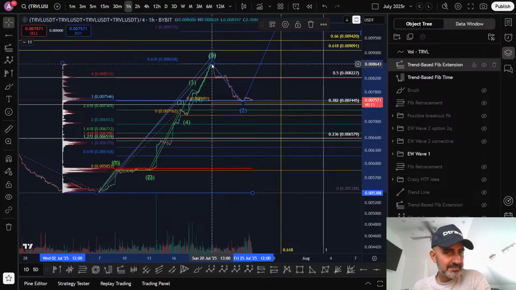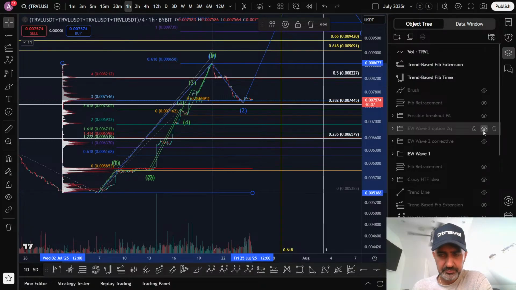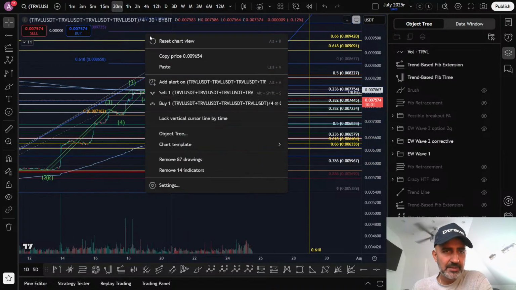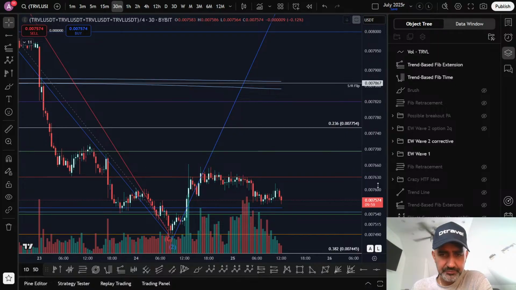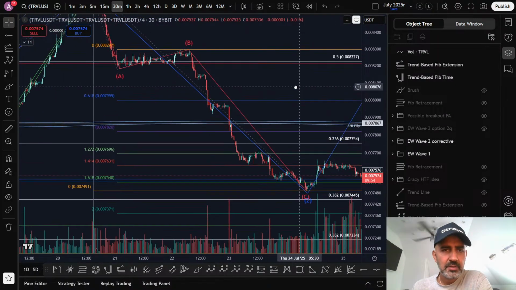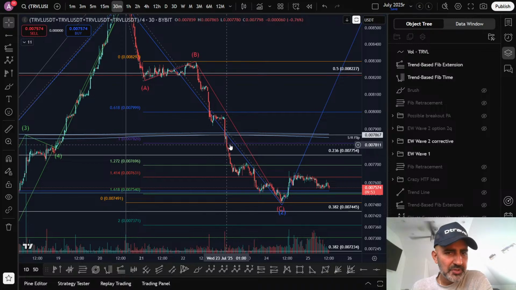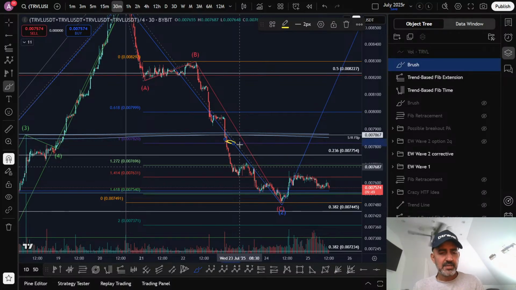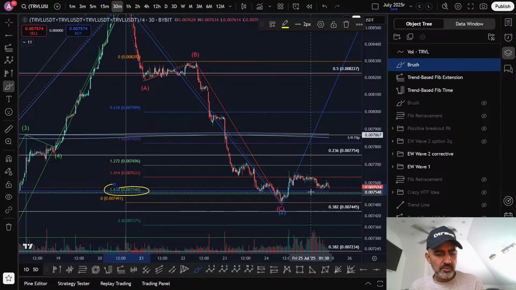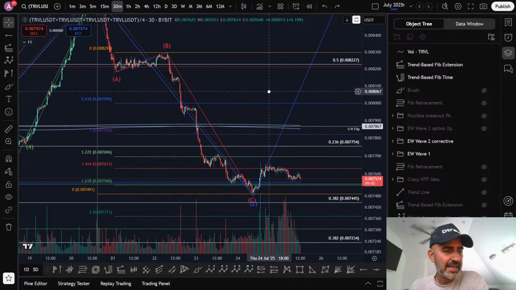On Tuesday, I said that that was probably it, and now we're going to be looking for a corrective move. I gave a couple of options. Actually, what ended up happening was we ended up dropping much further, didn't we? Initially I said to the 1-to-1 somewhere around here, but actually it came all the way down to the 1.618. So right now we're kind of above the 1.618.